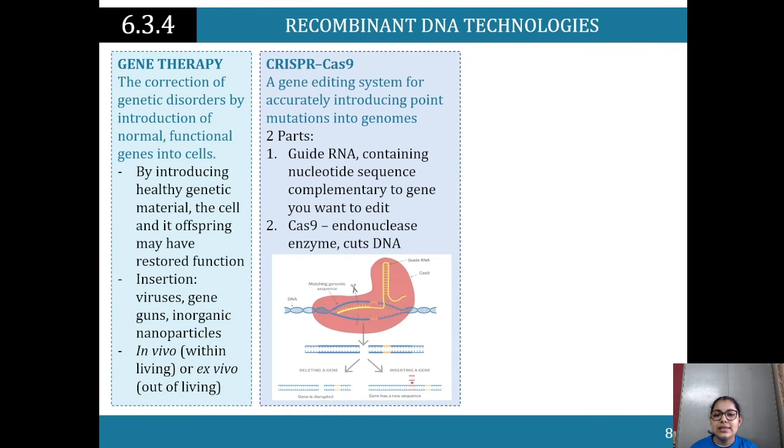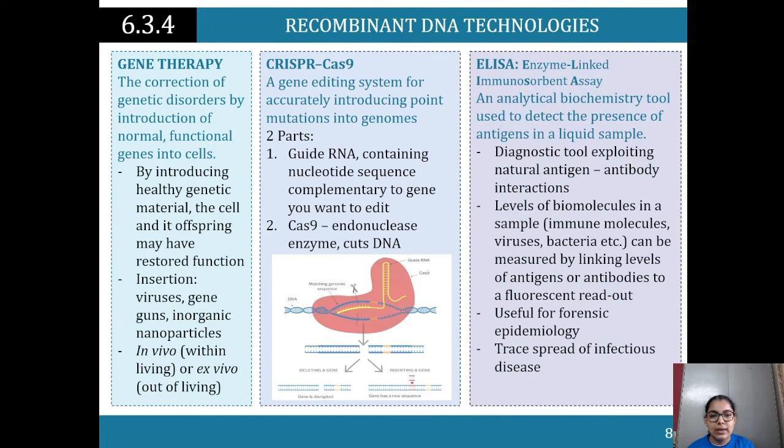CRISPR-Cas9, so there are two parts. First part, it guides the RNA containing that nucleotide sequence of the anticodons complementary to the gene that you want to edit. You want to cut out the part that you don't need. And then the Cas9 part is an endonuclease enzyme. It cuts the DNA that we need.